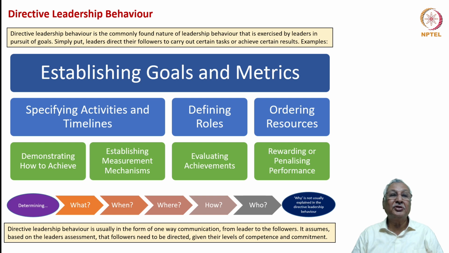It doesn't answer the question why, because directive leadership assumes that the employees need to be told what they need to do and they need not necessarily be explained about the whole concept. Directive leadership behavior is usually in the form of one-way communication from the leader to the employees. The leader has to make the correct judgments on the competence levels of the followers.